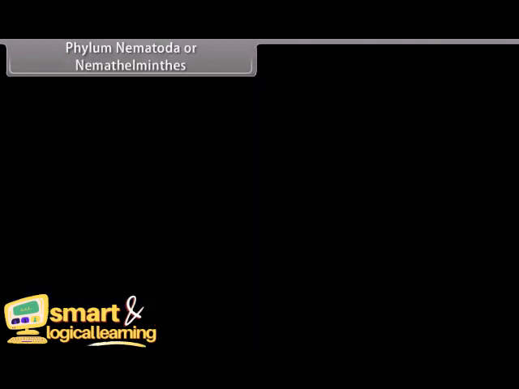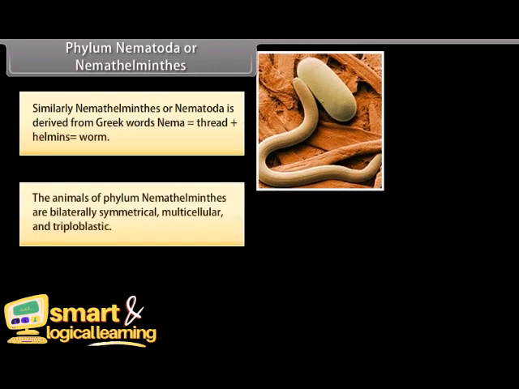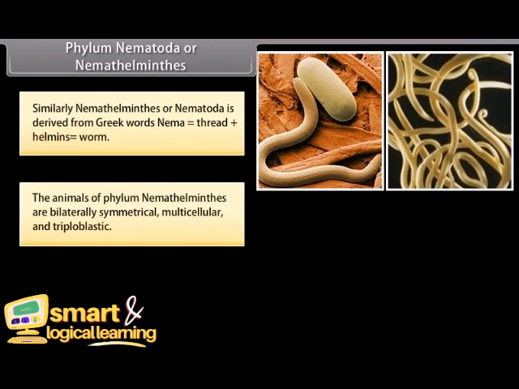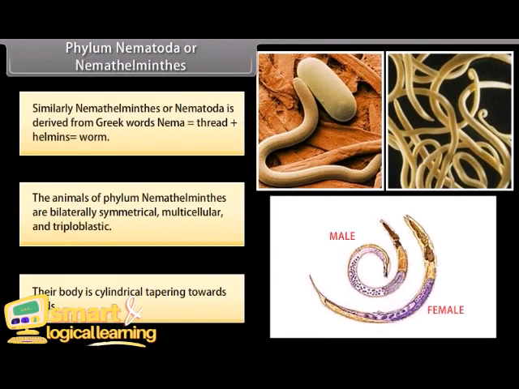Phylum Nematoda or Nemathelminthes. Similarly, Nemathelminthes or Nematoda is derived from the Greek words nema, which is thread, plus helminth, worm. The animals of phylum Nemathelminthes are bilaterally symmetrical, multicellular, and triploblastic. Their body is cylindrical, tapering at its ends.